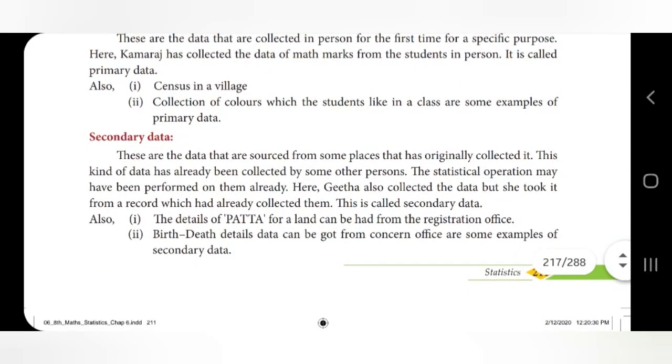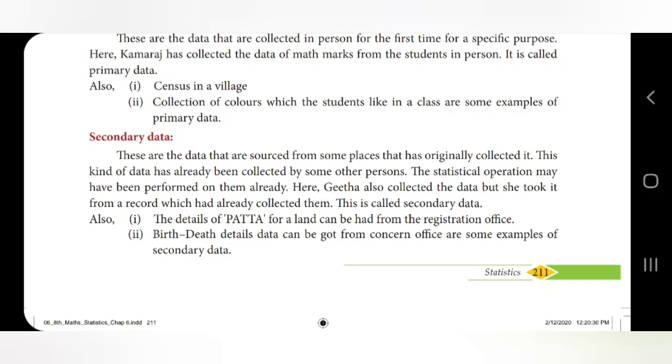The secondary data are the data that are sourced from some place other than where they were originally located. This kind of data has already been collected by some other person, and statistical operations may have been performed on them already. So secondary data means the data have already been collected.